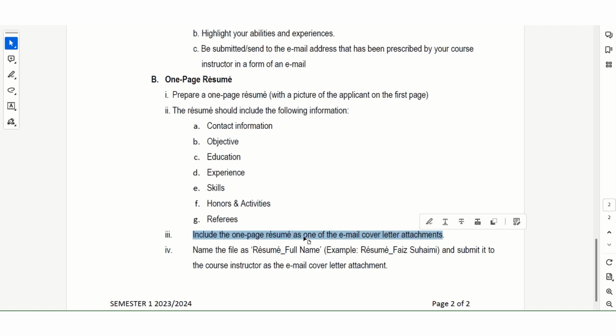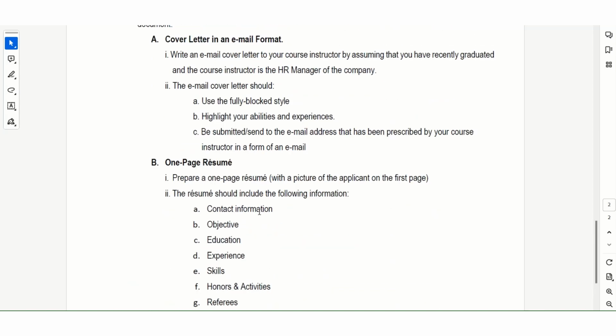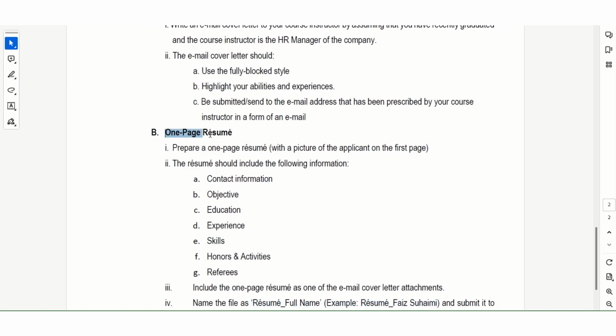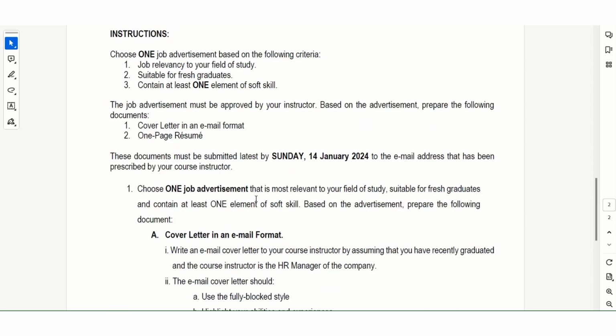Okay, that is going to be your attachment. So you need to name the file as this one. Okay, right. So the email should be in an email form. It is not in Microsoft Word or a PDF version, but your one-page resume, you should have it in PDF version and attach it together with the email. So this is regarding your assessment 3A.